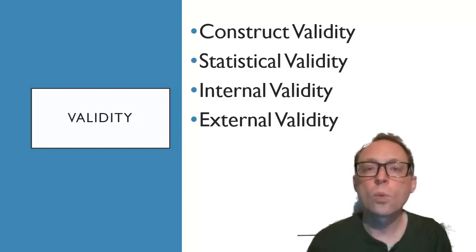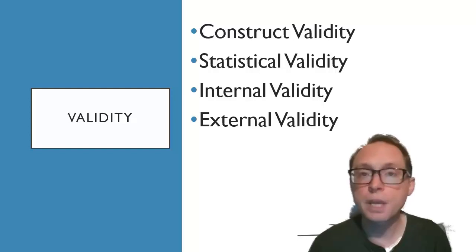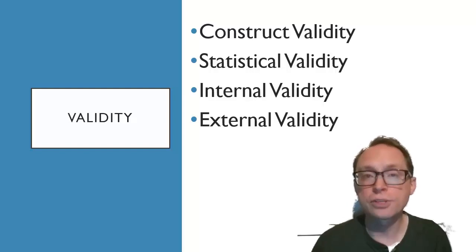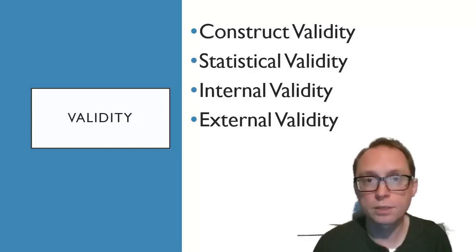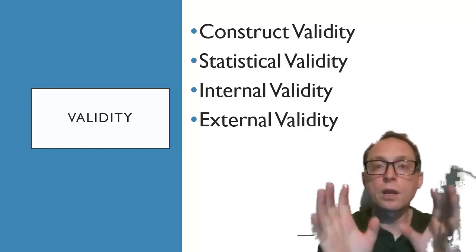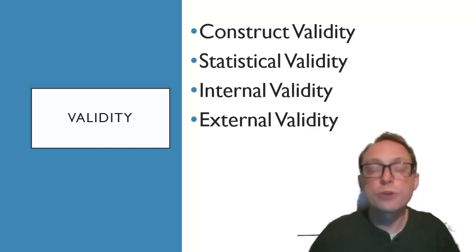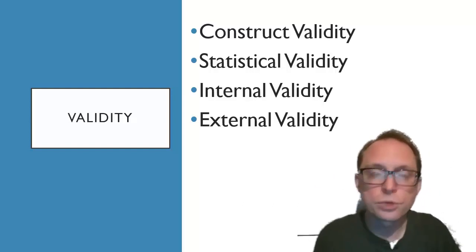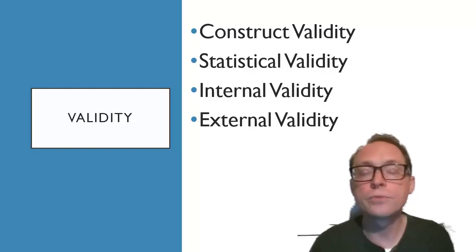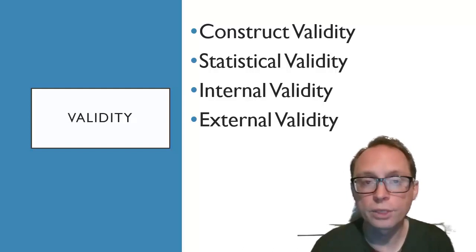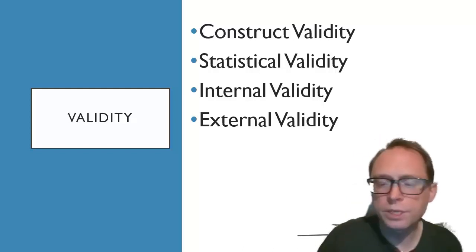Validities are ways of testing your study to see if any of the conclusions are actually correct, to see whether or not we are really at risk of making one of these kinds of errors, of going out and saying that something's going on or not going on when it is going on or is not going on, right? Being wrong in our conclusions. So the validities are ways of testing what our conclusions are or are not going to be. So let's do an example with this.